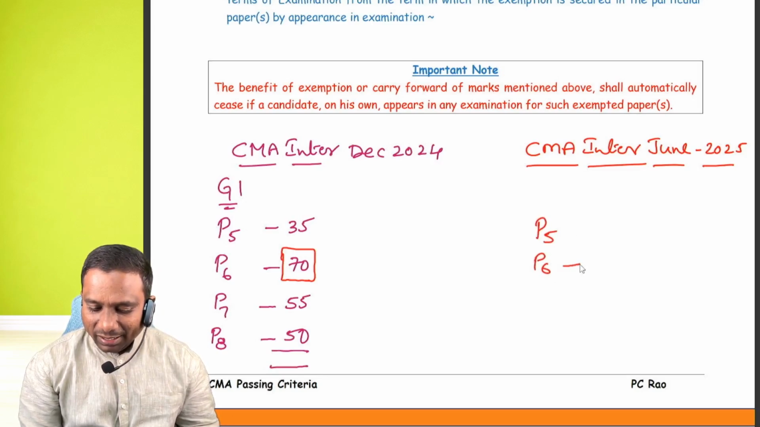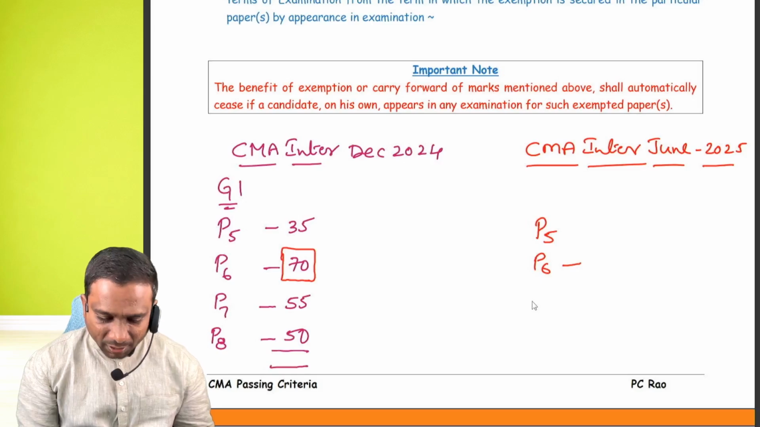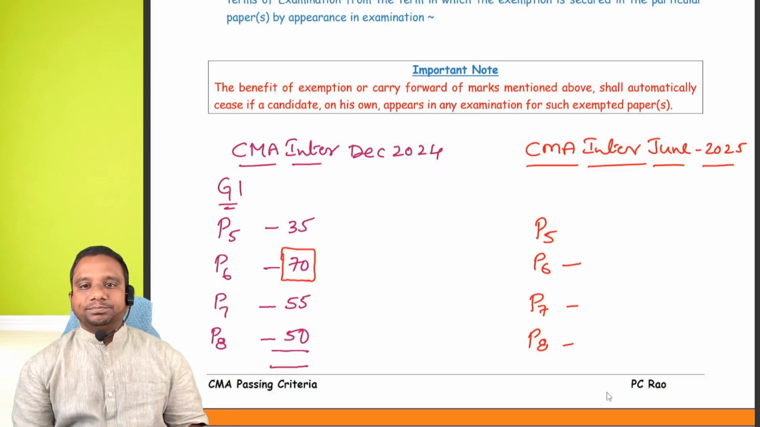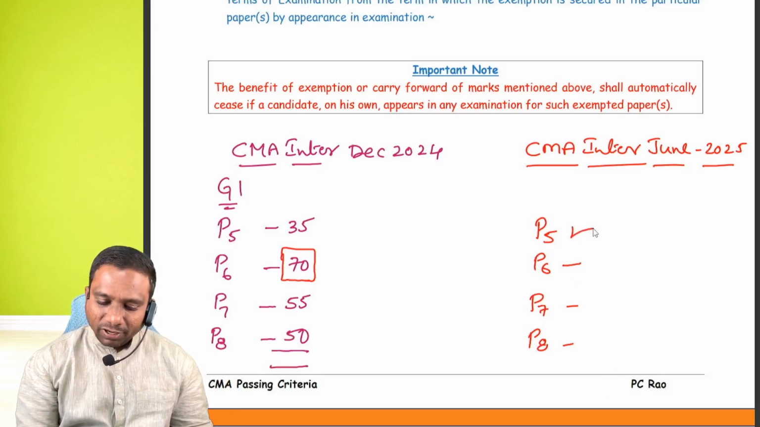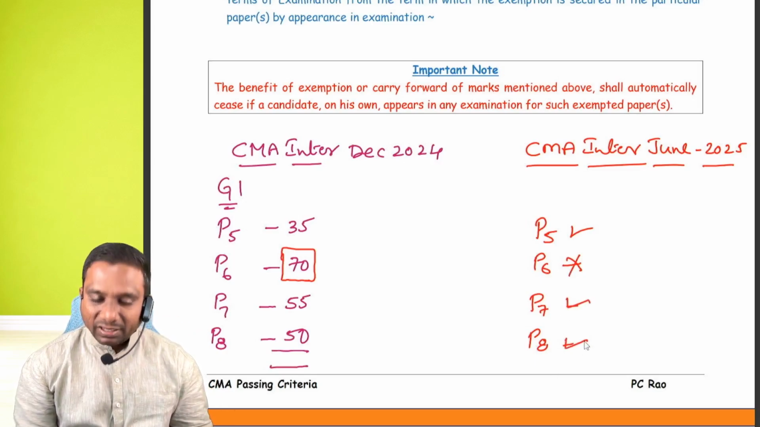Paper 6 I need not write. Why? Because it is exempted. Paper 7 I have to write, and paper 8 also I have to write. Is it clear? Paper 5, paper 6 I need not write. Paper 7 I have to write. Paper 8 also I have to write.